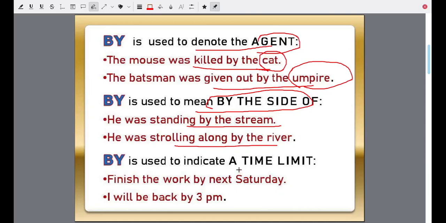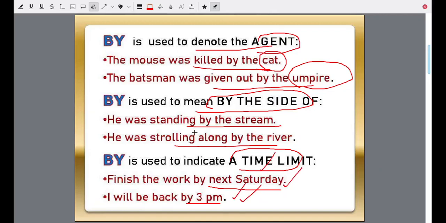By is used to indicate a time limit. Finish the work by next Saturday. That means within next Saturday. I'll be back by 3 p.m. By 3 p.m. means within or before 3 p.m. So it indicates a time limit. By Saturday, by 3 p.m. So it can indicate a time limit.